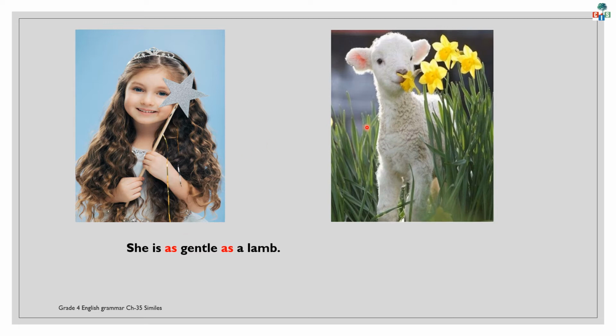So the common thing between this girl and a lamb is gentleness. So, she is as gentle as a lamb. This expression, as gentle as a lamb, is a simile in this sentence. And I have used the word as for comparing the same quality between them.